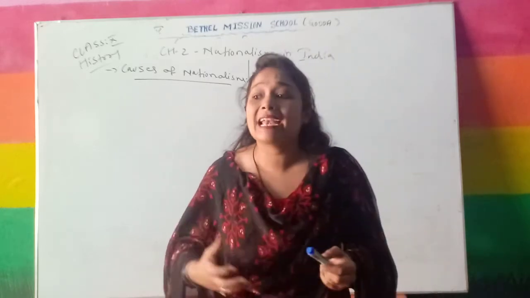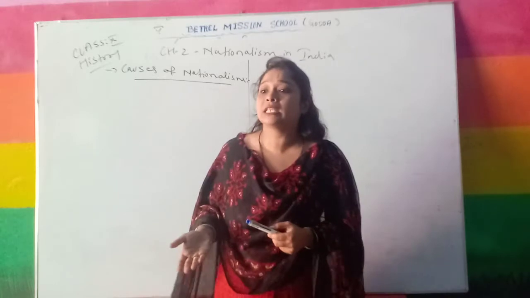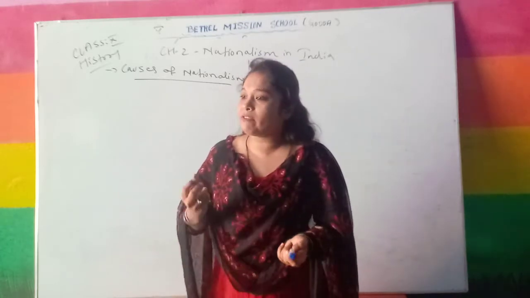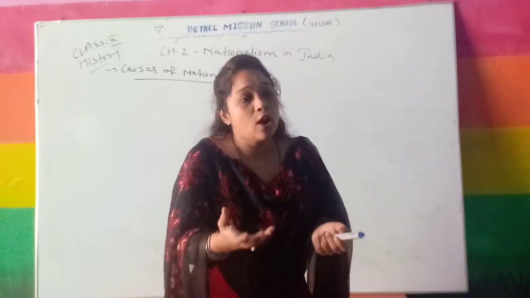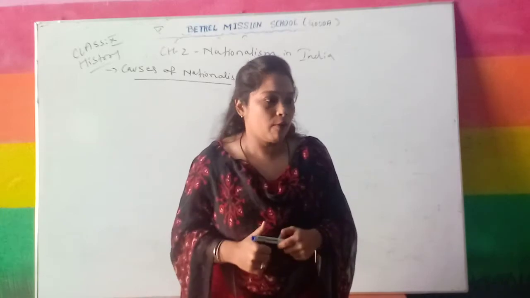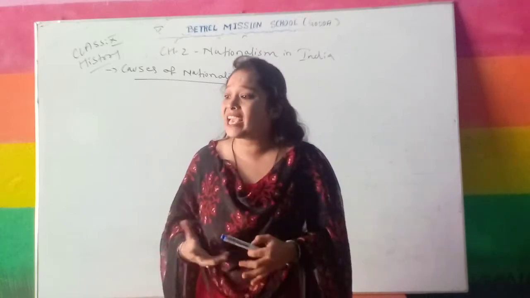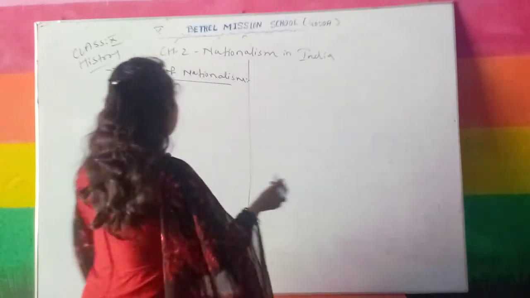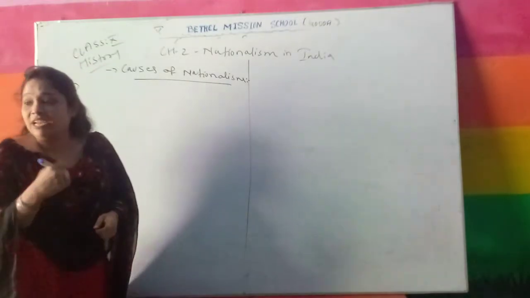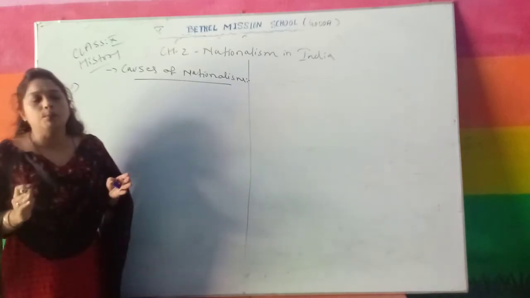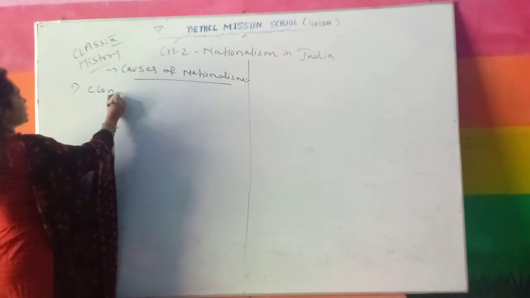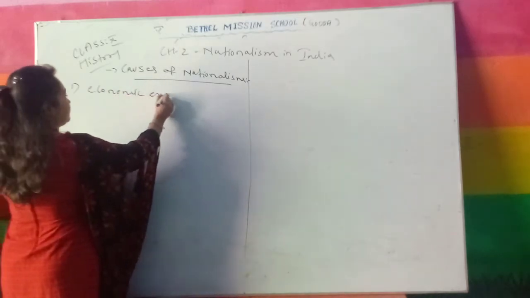Many landless farmers were working under the zamindars, and those zamindars gave very low wages to these farmers, and from those wages the farmers also needed to pay tax to the British government. Understand? So this economic exploitation was one of the reasons of nationalism, one of the reasons why we had that self-realization that we need to put up a freedom struggle or a freedom fight. So the first cause is economic exploitation.